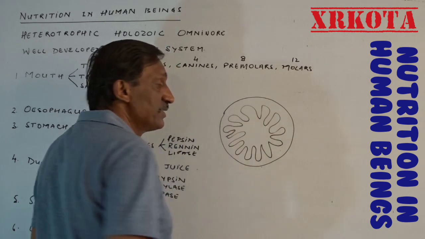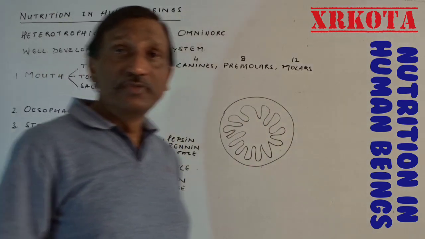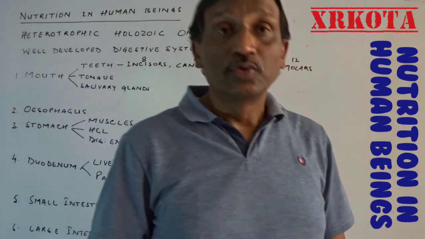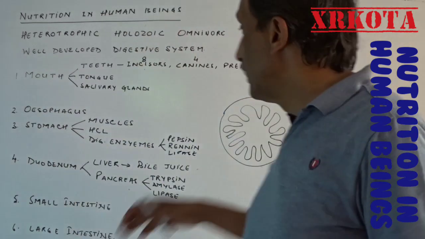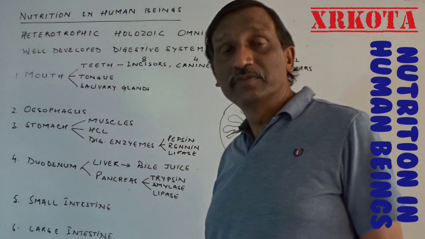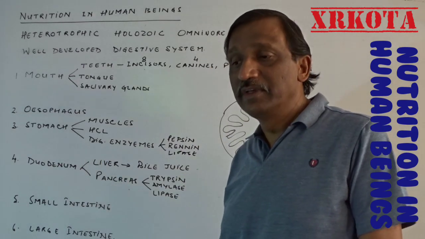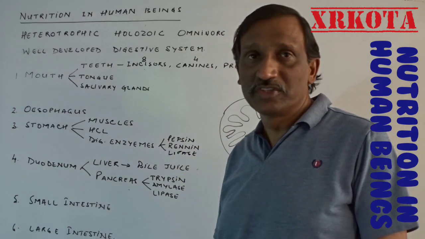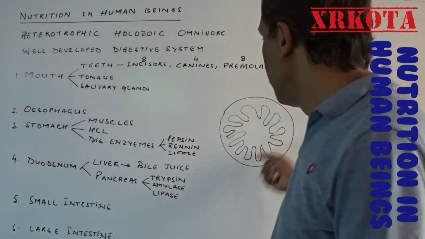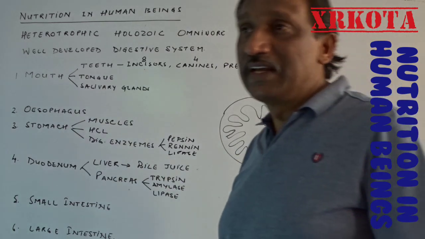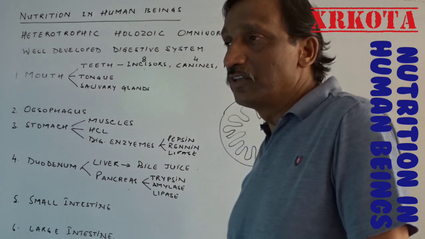So villi increase the surface area. Villi increase the surface area to thousands of times. Had the villi not been there, the intestine would have been a very small region and it would never have completed the process of absorption. So intestine has a large number of villi, and villi increase the surface area to thousands.